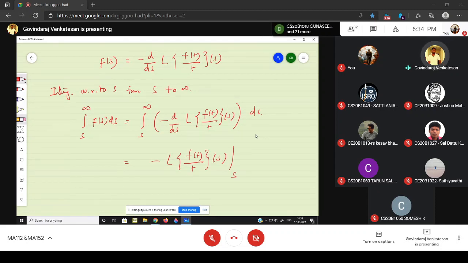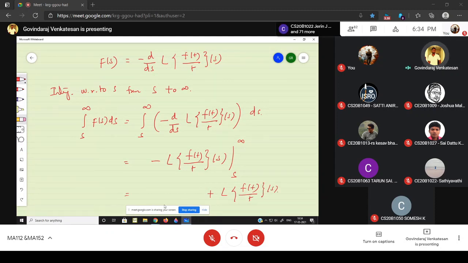Substitute the lower limit and upper limit. When substituting the upper limit, s equal to infinity, what is the answer? I am writing the lower limit: this is plus the Laplace of f(t) by t of s.